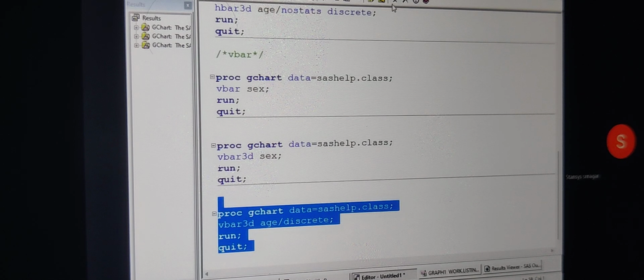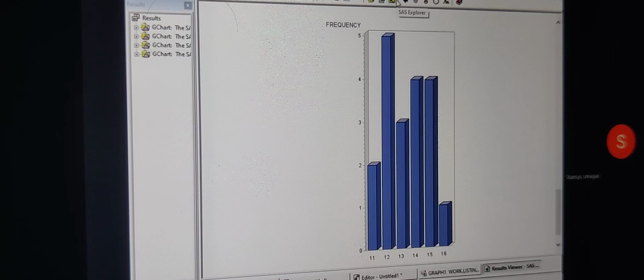Now, I'm writing a discrete option. Now, we are going to have discrete values. Can you see how many bars we have now? 6 bars. So, that means it is taking the original data, the original bars.